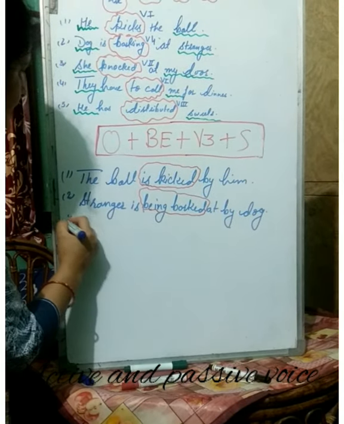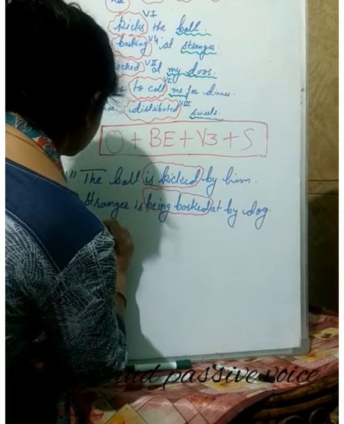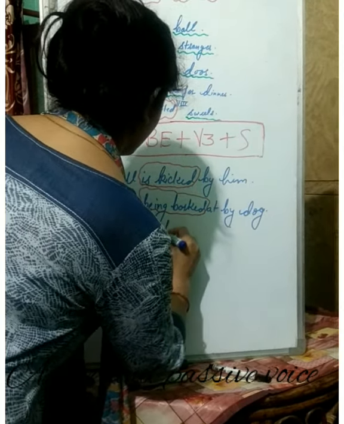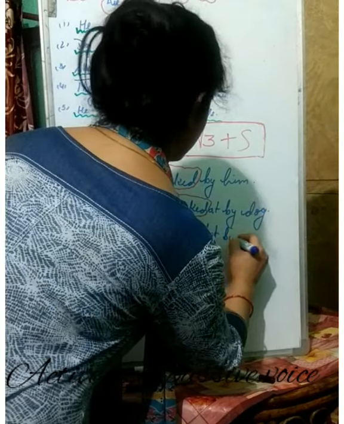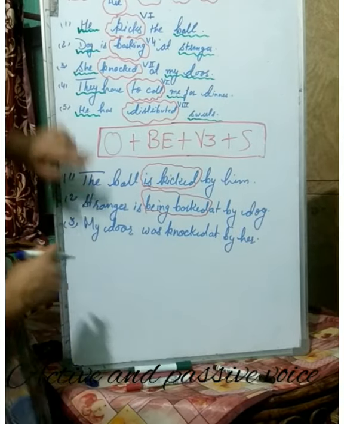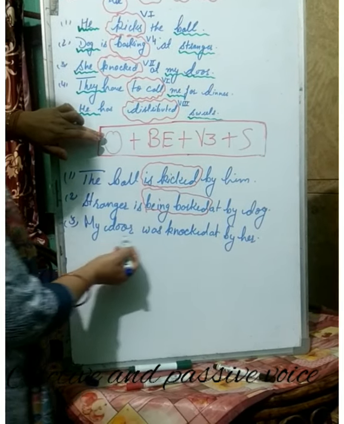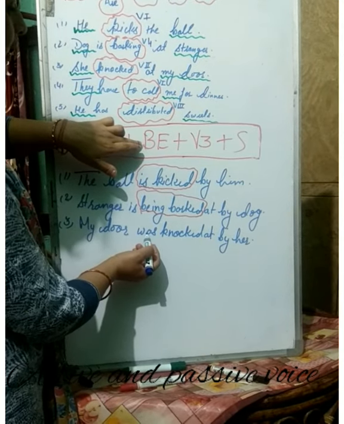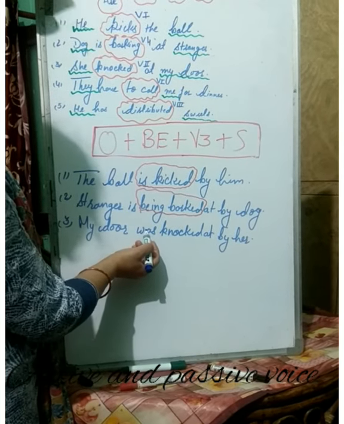Now the third sentence: she knocked at my door. My door was knocked at by her. See here this rule: my door, that is the object. Then was we have used here. So which form of be have we used here? That is was. And which form is it? It is the second form of the be verb.